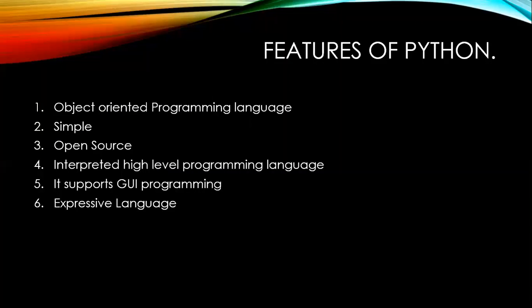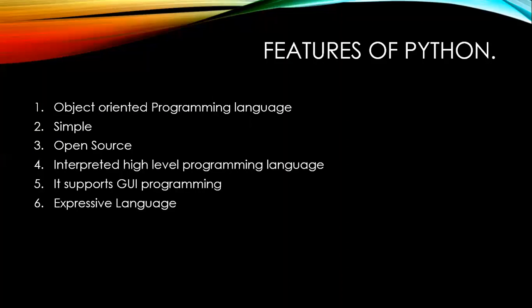Now see open source. What is meant by open source? Python is an open source programming language, which means that anyone can create or contribute to its development. Along with that, Python is free to download. That's why it is open source. It is free to download and use on any operating system, be it Windows, Linux, or a Mac operating system.